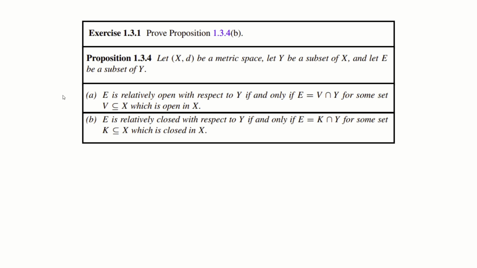For A, E is relatively open with respect to Y if and only if E is equal to V intersecting with Y for some set V contained in X, which is open in X. Part B, E is relatively closed with respect to Y if and only if E is equal to K intersecting with Y for some set K in X, which is closed in X.